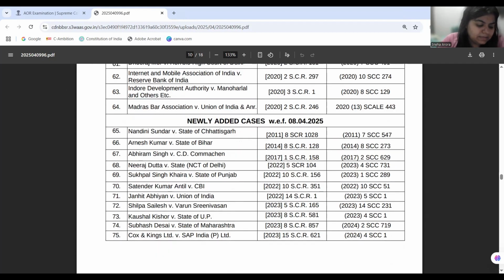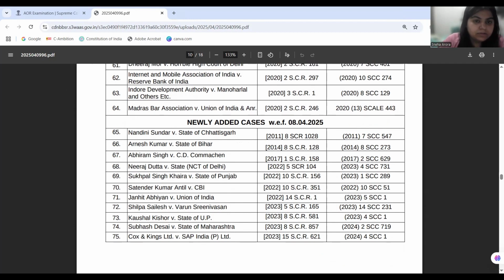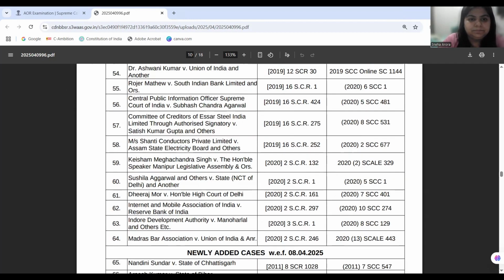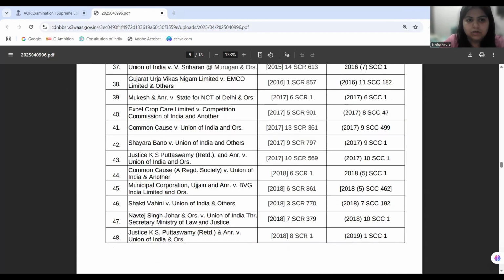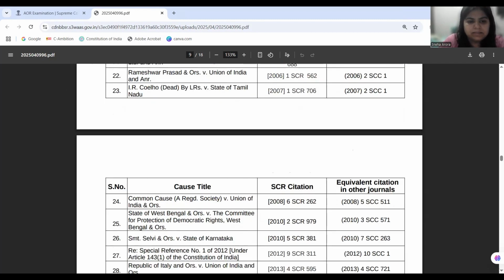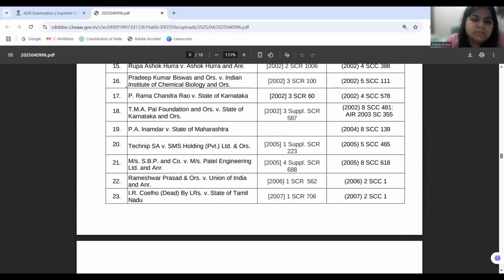Okay, now let's move to another domain. This domain is international law. We have two cases. One is Technip versus SMS Holding. In this case, basically, we have discussed this case.